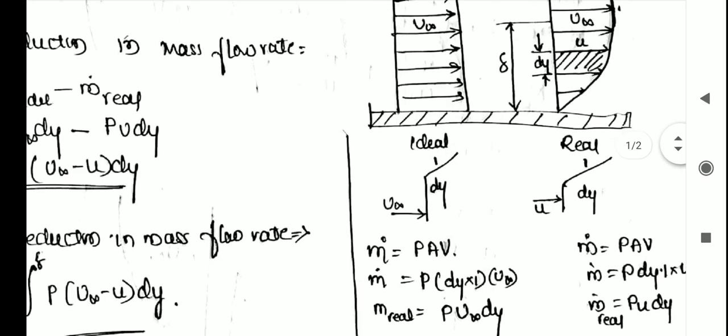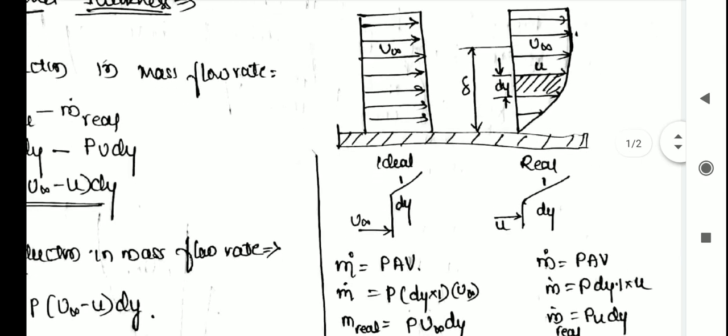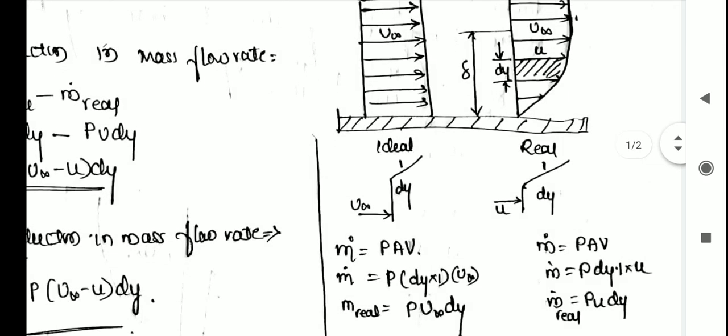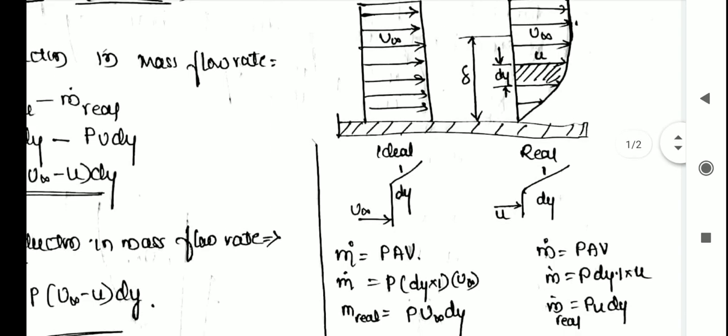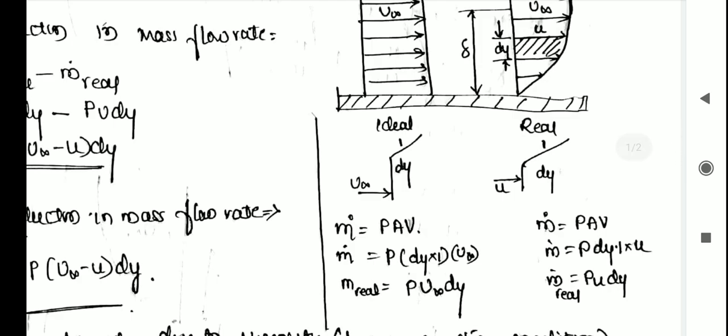So m for the ideal case. By m dot equals rho into A into V, m is equal to rho, area is dy into 1, and V is the velocity u infinity. So m ideal is equal to rho into u infinity into dy. Sorry, this is the ideal case, make a correction. Next we move on to the real case.